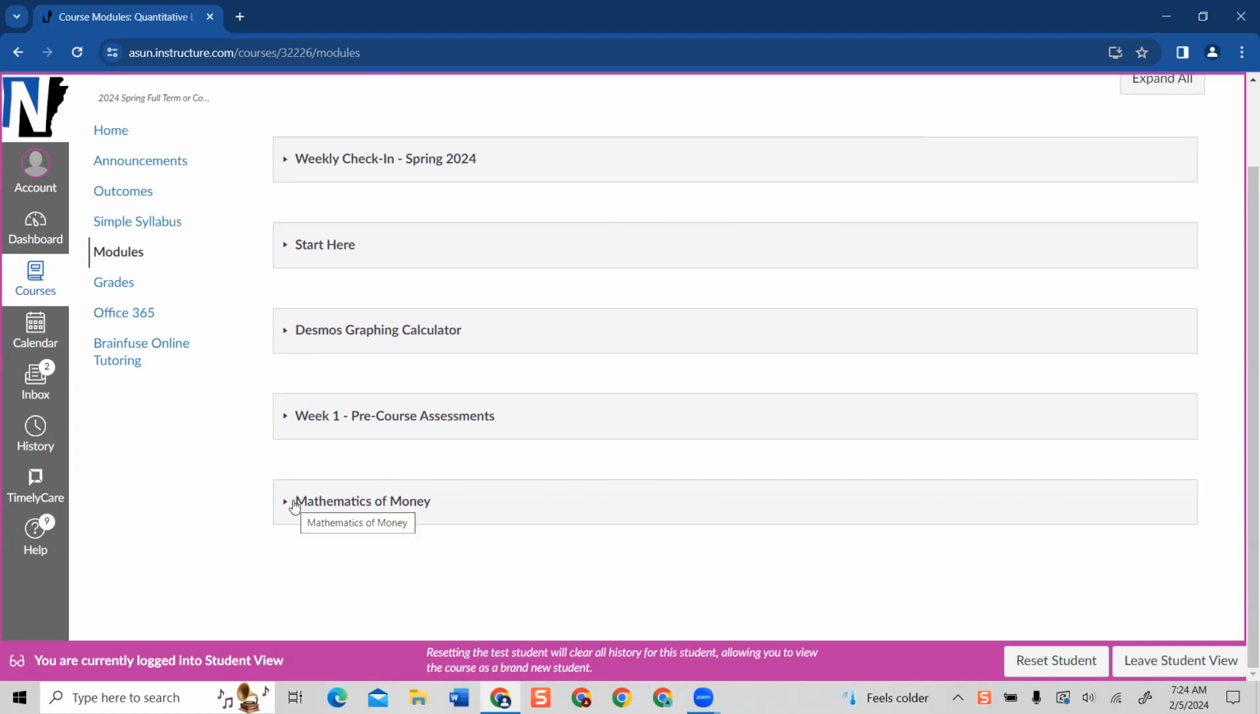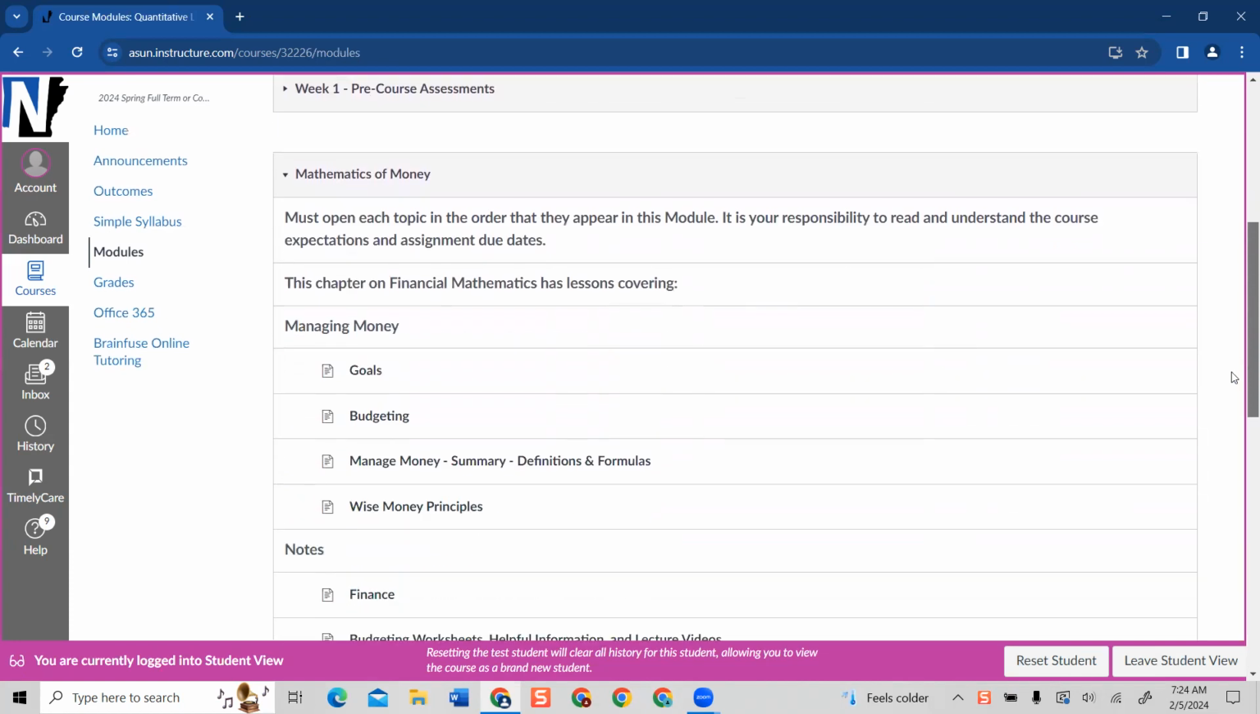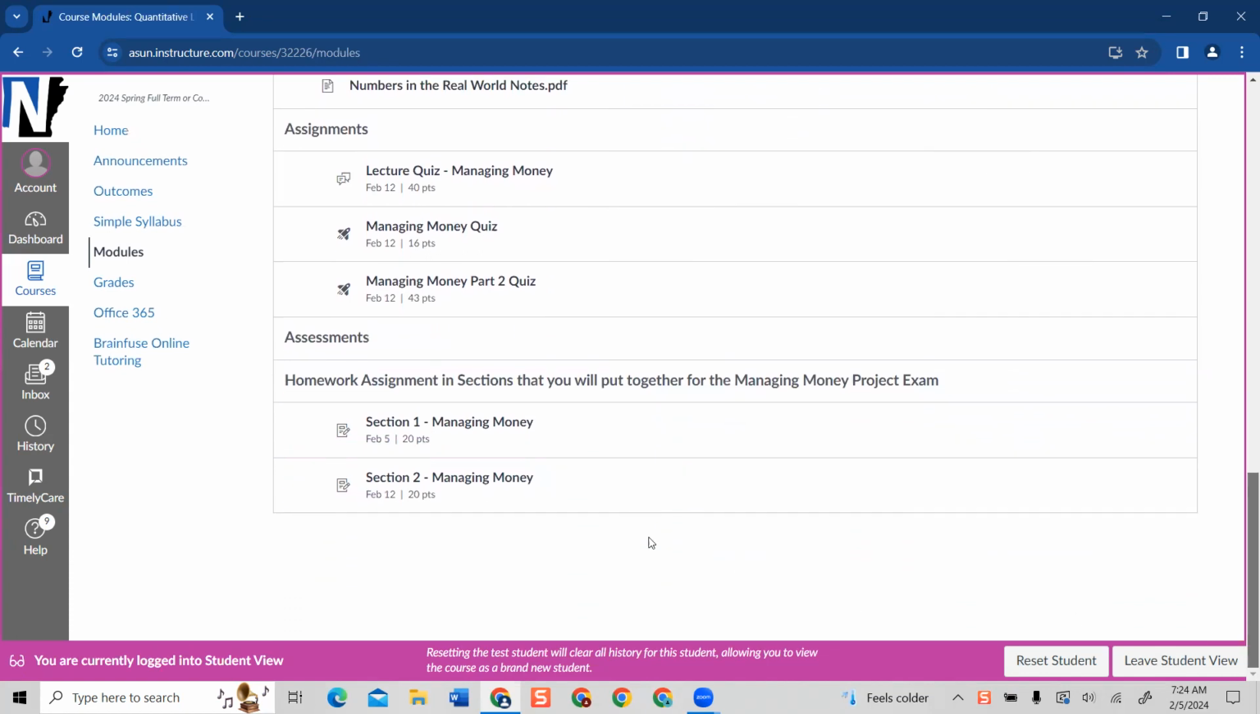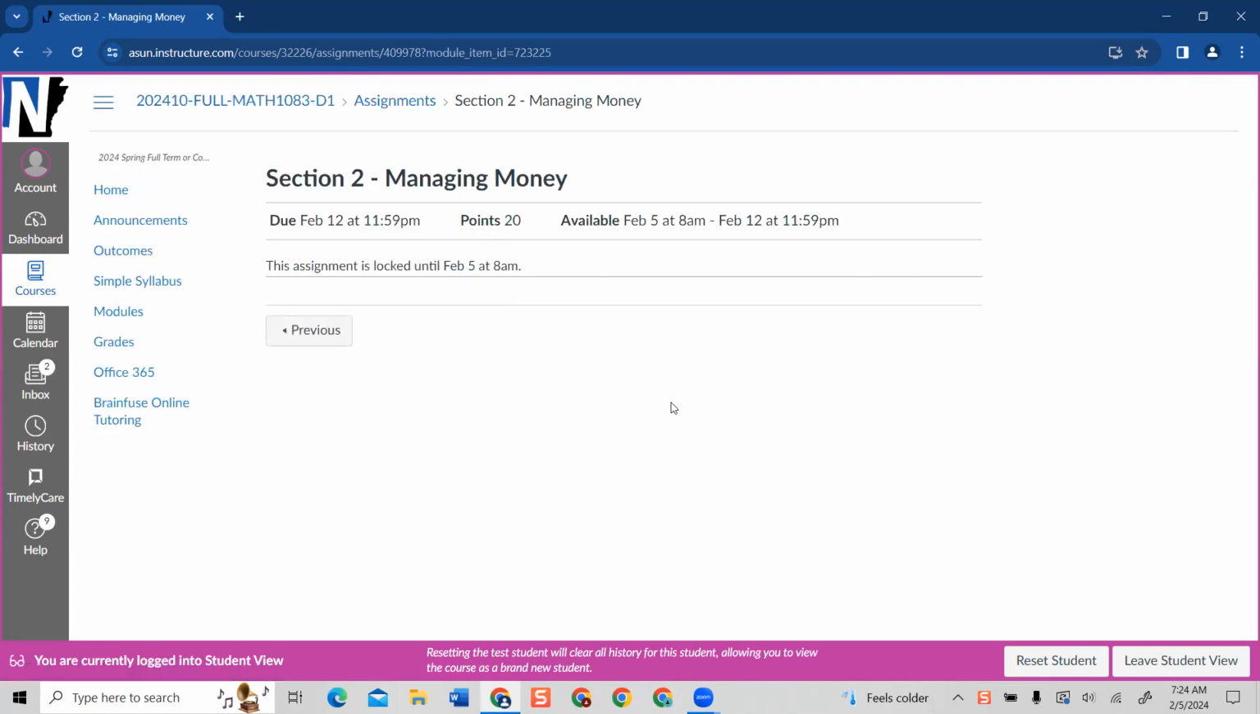Now let's go to Mathematics of Money. And down here at the bottom is section 2, homework assignment, managing money. Once I'm done with this lecture video, I'm going to post it in here. As you see here, this assignment is locked until 8 a.m. and I'm recording a little bit sooner than that. So I'm going to leave student view, but you'll see this. Once you see this, you're going to click start assignment, take quiz, whatever it says right here.